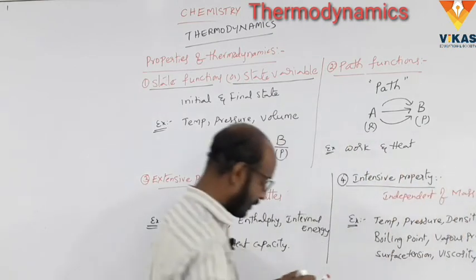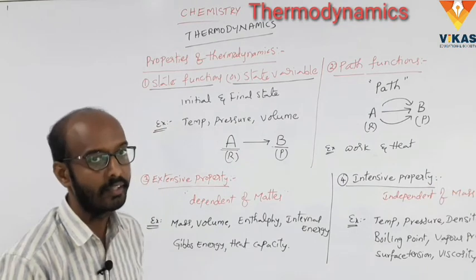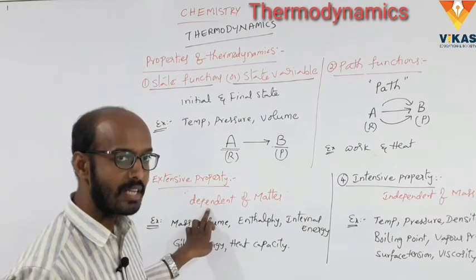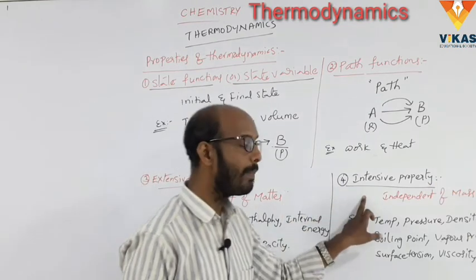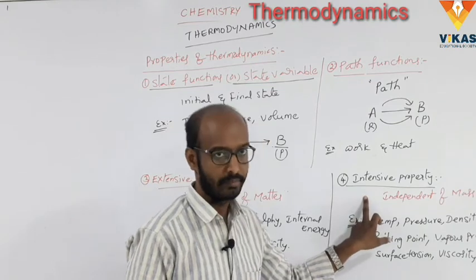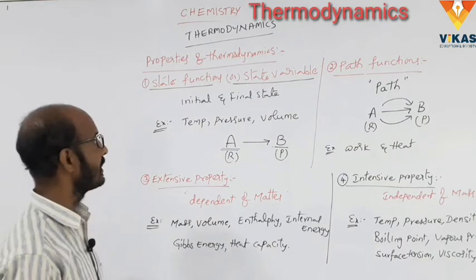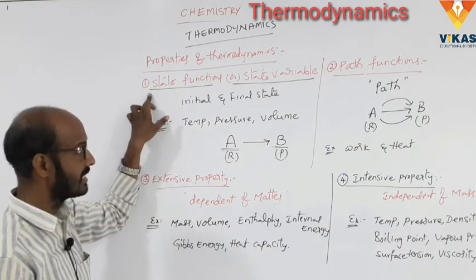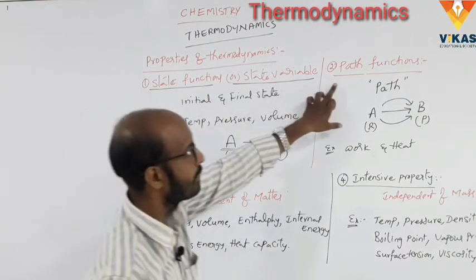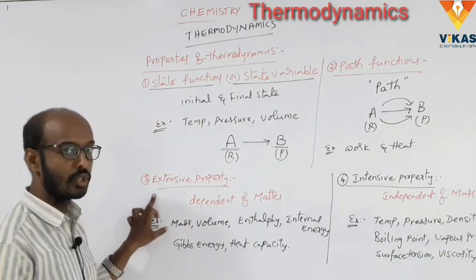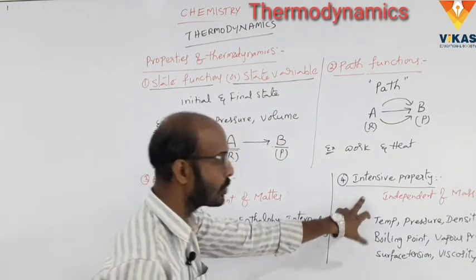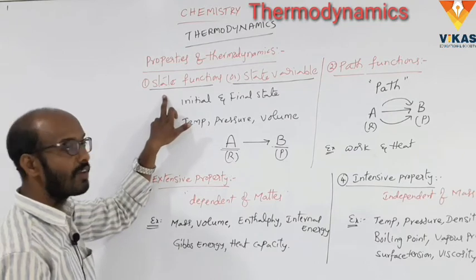These are all examples of the intensive property. Okay, extensive depends on the mass or matter, intensive is independent of the mass or matter. Clear? So these are the thermodynamic properties. One is the state function or state variable, the second one is the path function, the third one extensive property, and the fourth one intensive property. So what is the state function, state variable?